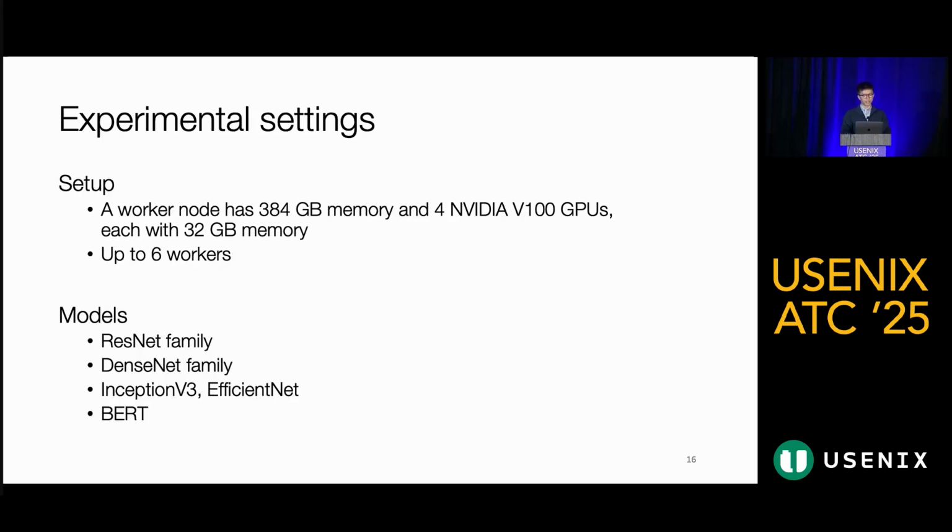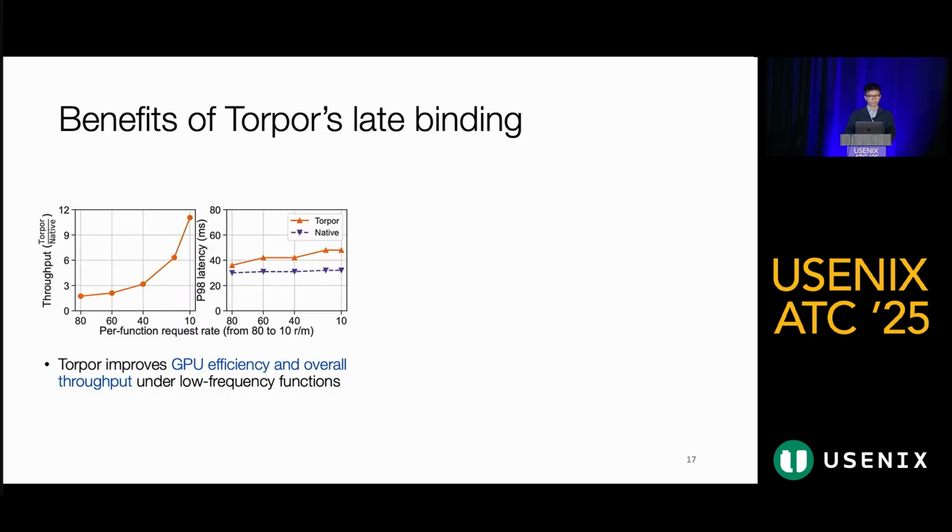Next, let's look at some evaluation results for Torpor. So here is the environment setup. We evaluate Torpor on top of a cluster of 6 GPU workers. Each worker node in our cluster is equipped with NVIDIA V100 GPUs, each with 32 GB memory and 384 GB host memory. We evaluate Torpor across a range of popular models, including the ResNet, DenseNet families, Inception V3, EfficientNet, and BERT. Now let's discuss the key benefits of late binding in Torpor.